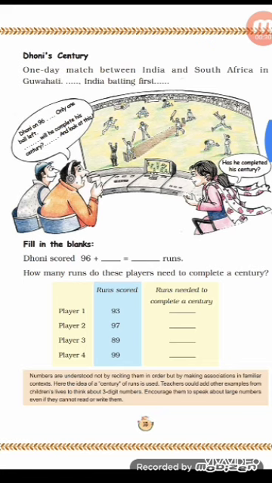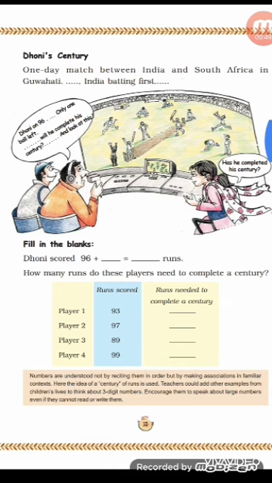100 minus 96. So we will count from 97 to 100. 97, 98, 99 and 100. So it is 4 runs. So 96 plus 4 is equal to 100 runs. So Dhoni has to score 4 more runs to make a century.